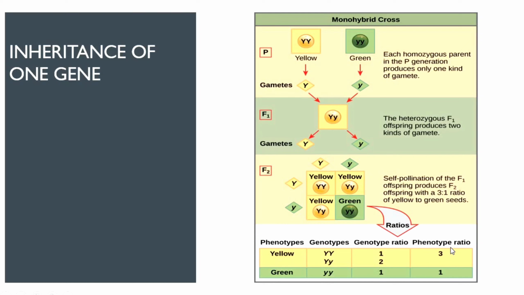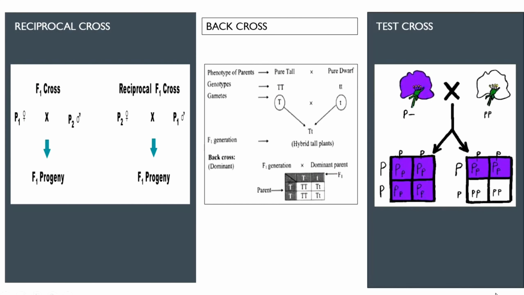Whereas the phenotypic ratio, the observable characters of the plant or an organism, is 3 is to 1. We have 3 yellow offsprings and 1 green offspring. For all monohybrid crosses, the genotypic ratio would be 1 is to 2 is to 1 and the phenotypic ratio would be 3 is to 1. Moving forward, next we have the reciprocal cross, back cross, and the test cross.